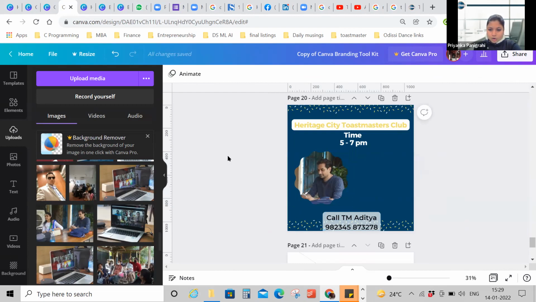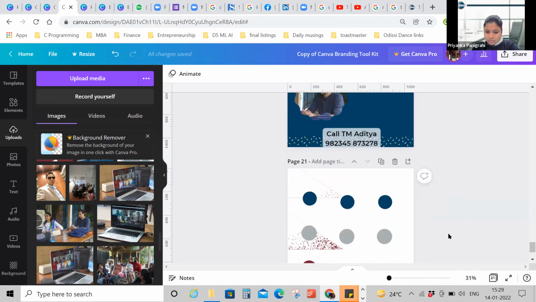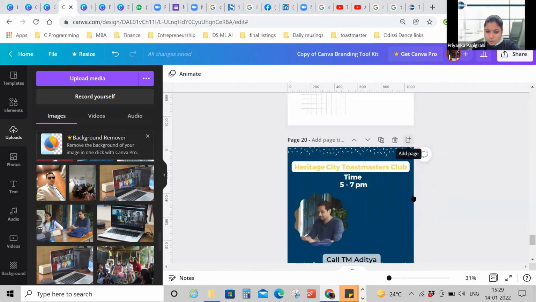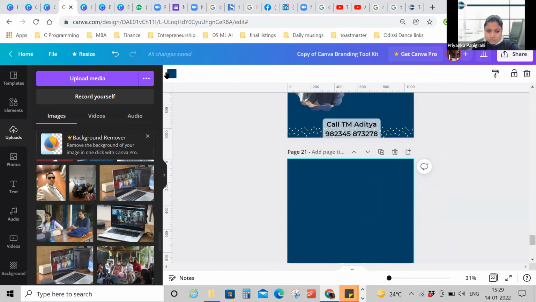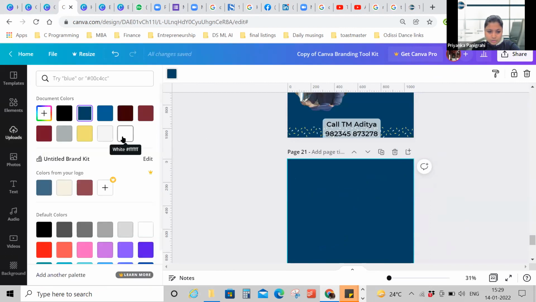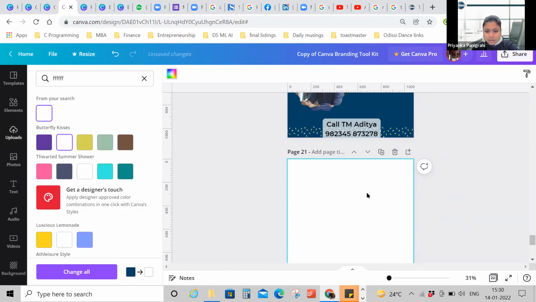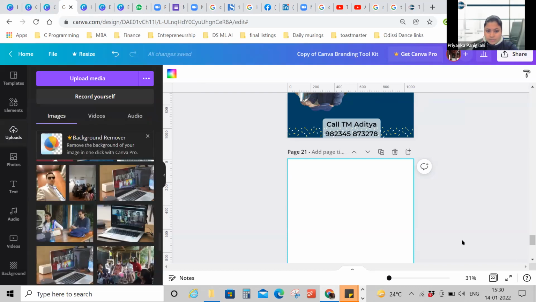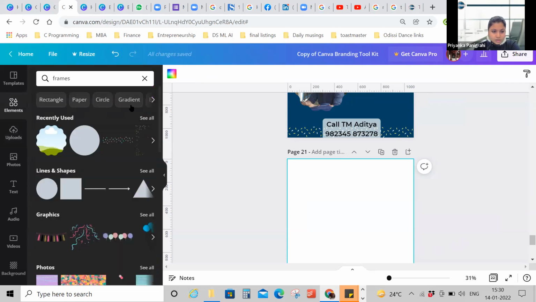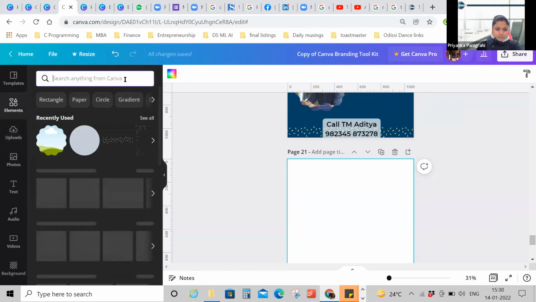Now I'll also teach you how to make gradients. Let us have a new page now. Remove the background from here. So anytime you want to remove a background from a page, go and type 6 Fs and select the color that comes. You'll remove the background. It's complete. Now you go to elements. You search for gradient here.